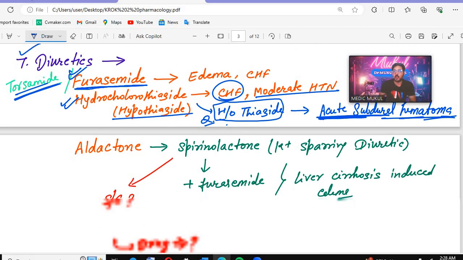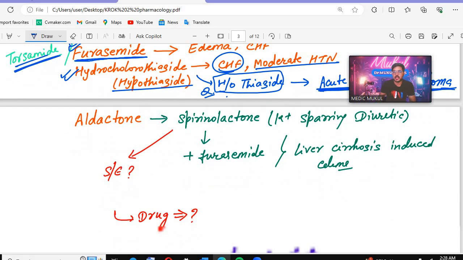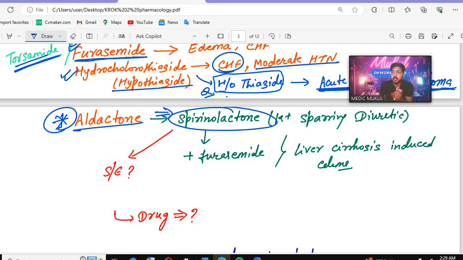After that there is one more drug, that is Aldactone. Now see Aldactone, remember this is spironolactone. This is another name of spironolactone. Aldactone means spironolactone. So spironolactone, you know that this is a potassium sparing diuretic.